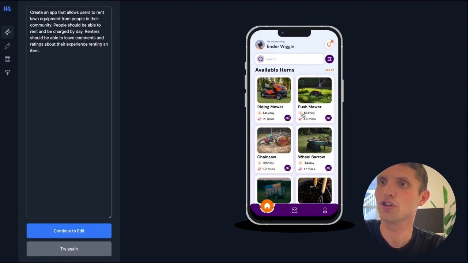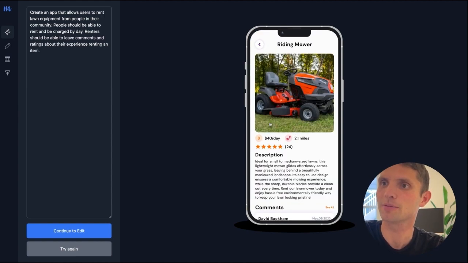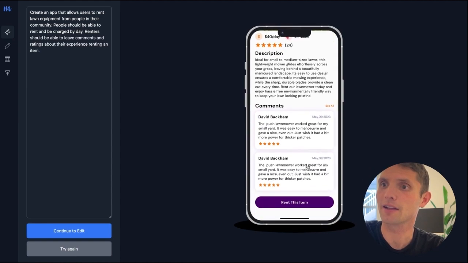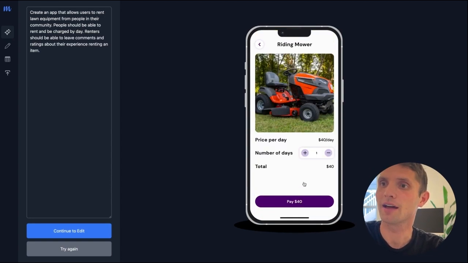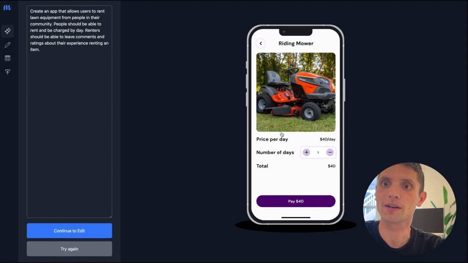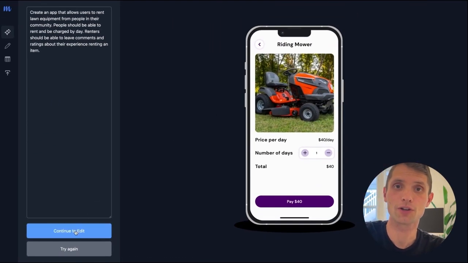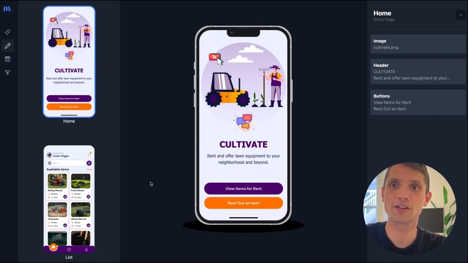I'll click into the riding mower here. We can see that a price per day has been set and distance from me is specified. That's a nice touch. Description, comments, and ratings. And then I can click into renting this and specify, like we said, by day, how many days I need to rent it for. If I like this, I can go and click on Continue to Edit, which means we're going to select this version that the AI put together and tweak it.